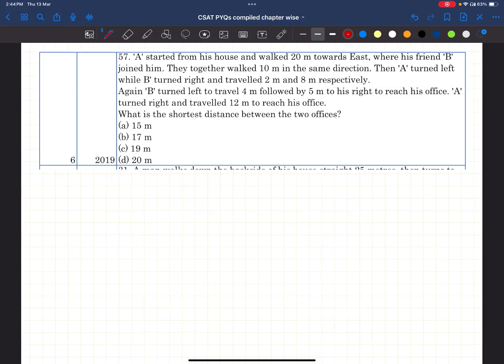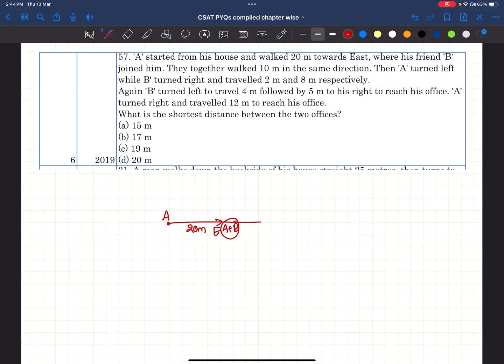A started from his house and walked 20 meters towards east, where his friend B joined him. Now A plus B, B joined him, right? They together walked 10 meters in the same direction.